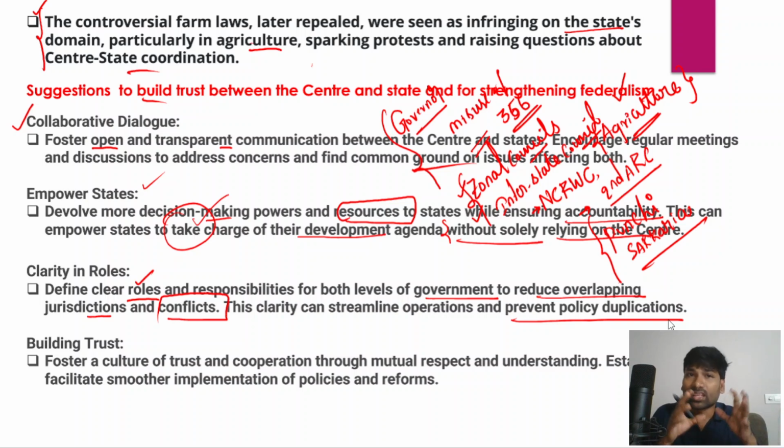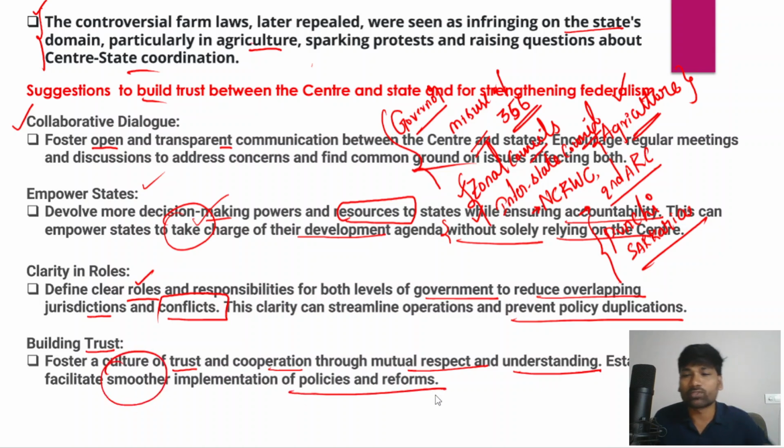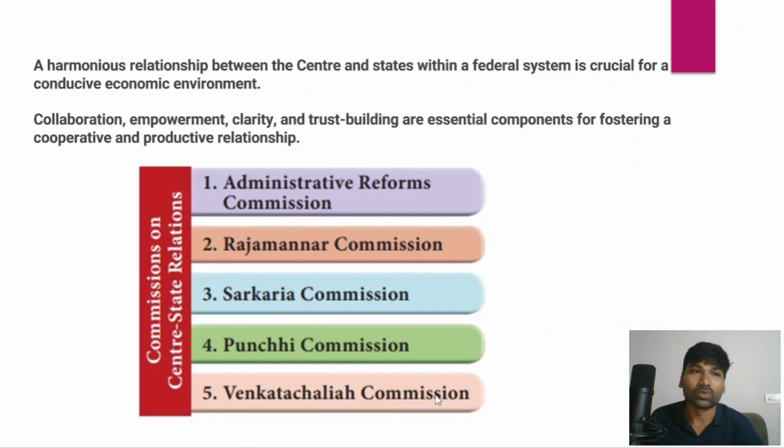So therefore there is a need to clearly define the powers and the responsibilities of these different levels of the government. And apart from that, there is also a need to build trust and confidence, so that is also very important for strong center-state relations or friendly center-state relations. So we need to foster a culture of trust and cooperation through mutual respect and understanding, and apart from that, establishing trust can also facilitate smoother implementation of the policies and reforms as well.